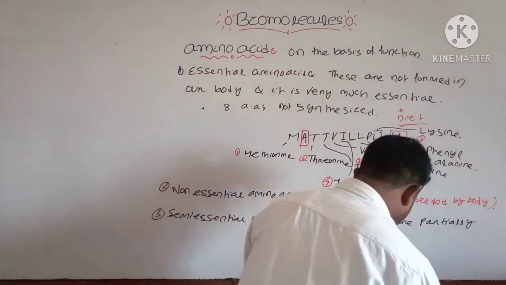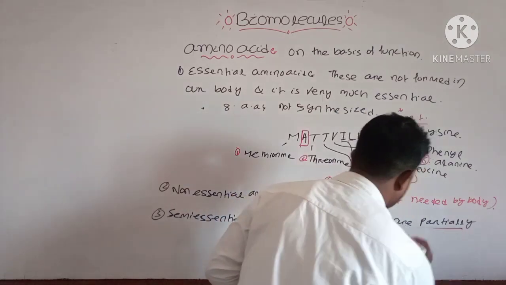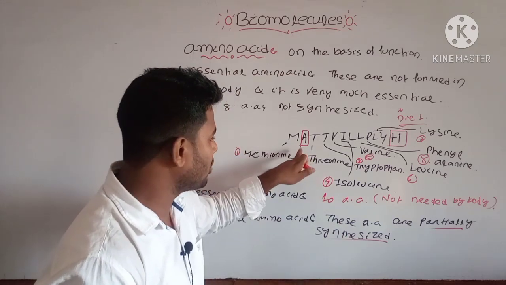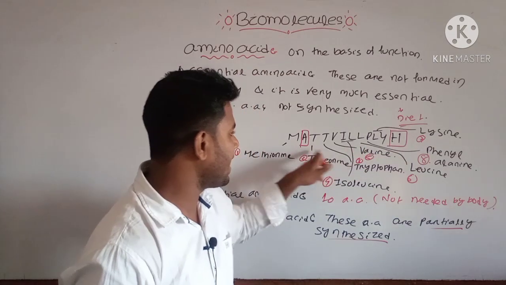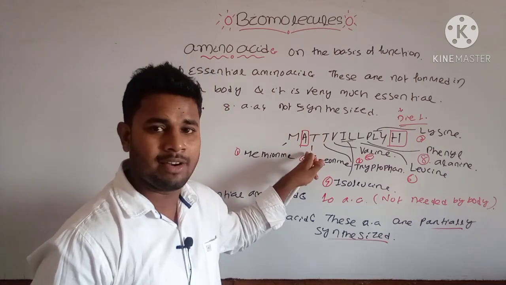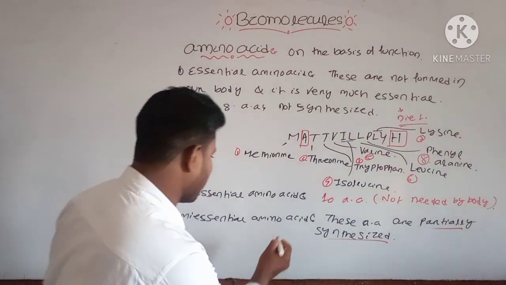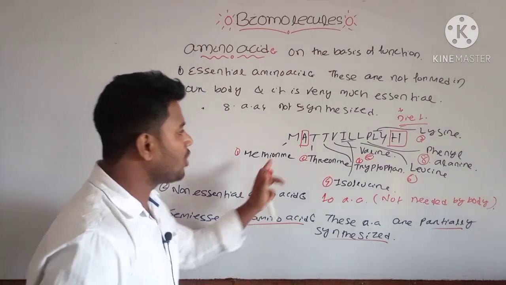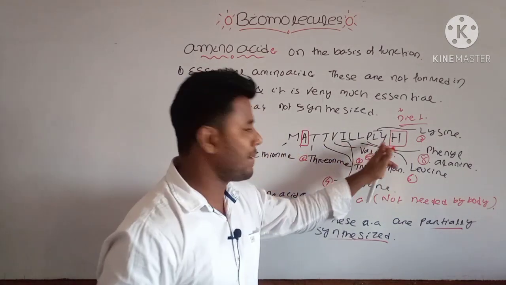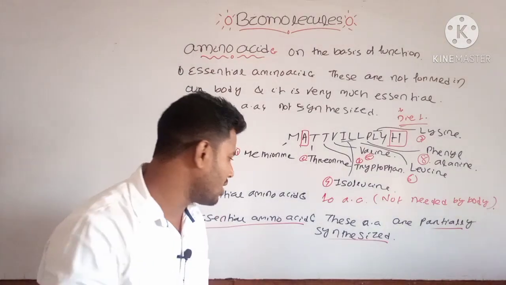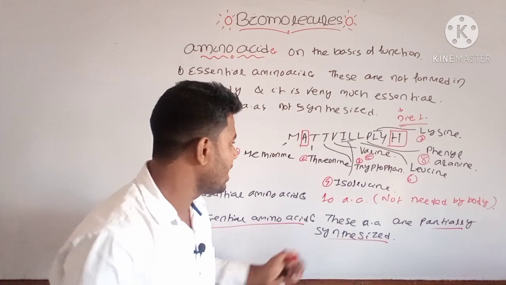That is, they are not fully formed inside our body. They are partial synthesis inside our body. It is the example of arginine and histidine, A and H, which are rounded in red. That is known as semi-essential amino acid. You have to remember this, mnemonic, to remember all these amino acids: what are essential, what are non-essential, and what are semi-essential amino acids.